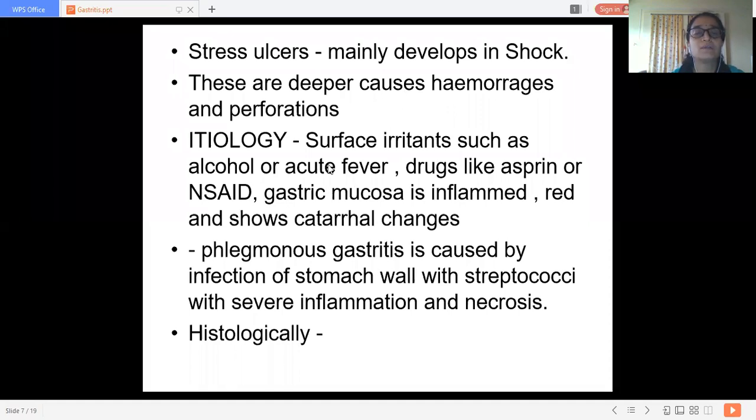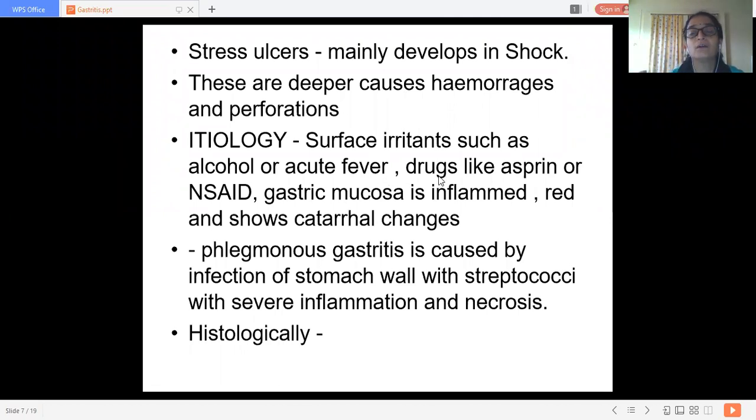Then we discussed the etiology of this gastritis: surface irritants, alcohol, acute fever. Acute gastritis always follows after any viral infection, viral fever. After any fever, there is gastritis. It may be due to bacteria or viruses.